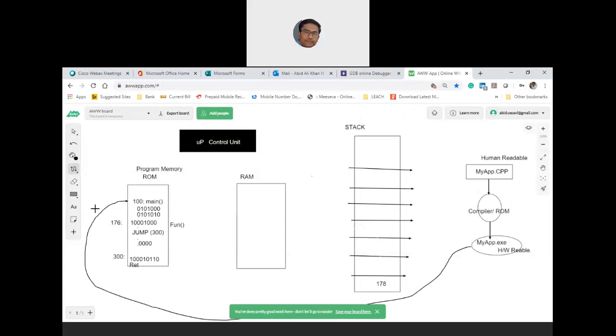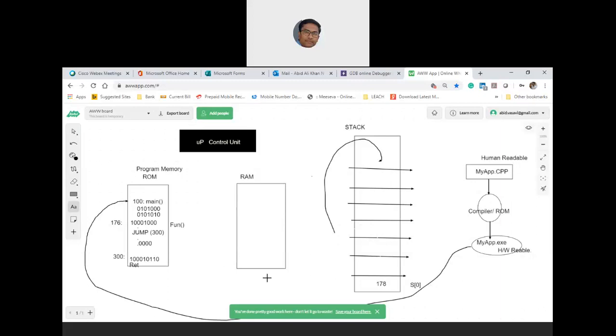Let us assume that this is your stack, which is S of 0. So 178 is pushed.